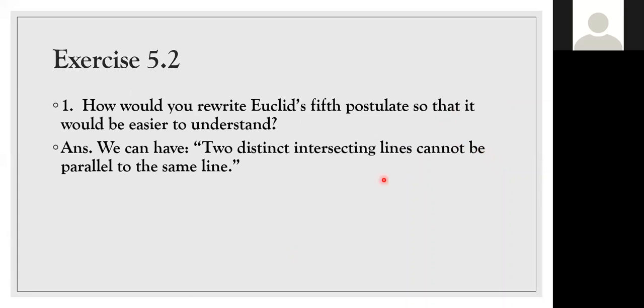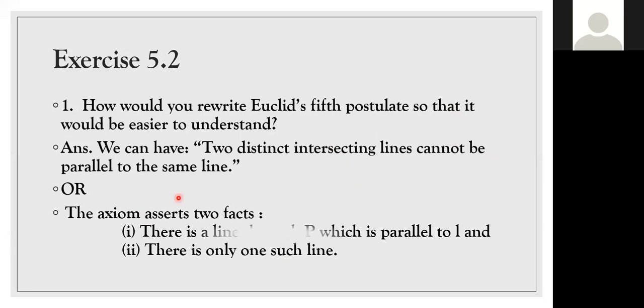You can write only this statement, which is also correct, or you can write this answer also. We have already learned in axioms that there is a line through P which is parallel to L, and there is only one such line. You can write this statement or that statement for this particular question. Am I clear to everyone?